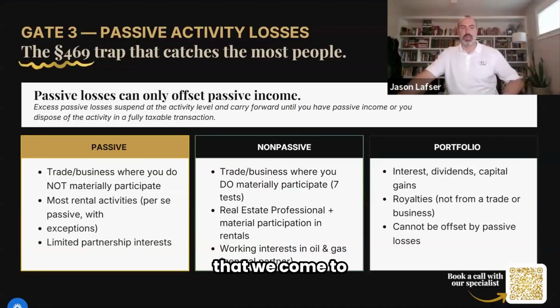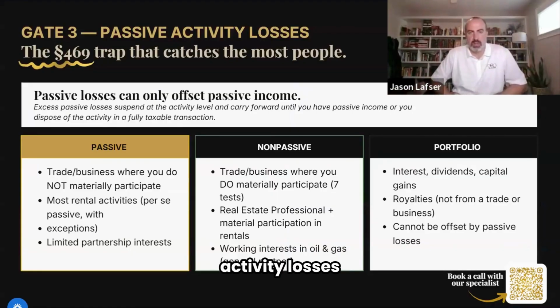So the third gate that we come to is the passive activity losses. So again, we've made it past basis, no limitations there, or maybe it's partially limited, but we've made it past gate one, we've made it past the at-risk rules, and now we need to look at, is this a passive activity or is it an active activity? Because if it's a passive activity, those losses can be limited as well.